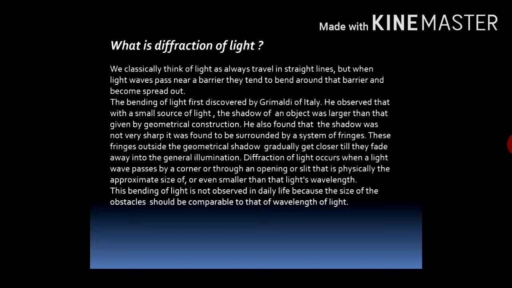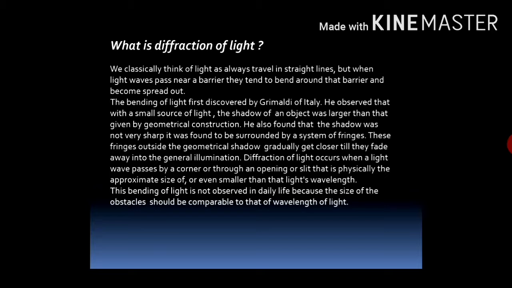This bending of light was first discovered by Grimaldi of Italy. He observed that with a small source of light, the shadow of an object was larger than that given by geometrical construction. He also found that the shadow was not very sharp. It was found to be surrounded by a system of fringes. And these fringes outside the geometrical shadow gradually decrease, getting closer together, till they fade away into the general